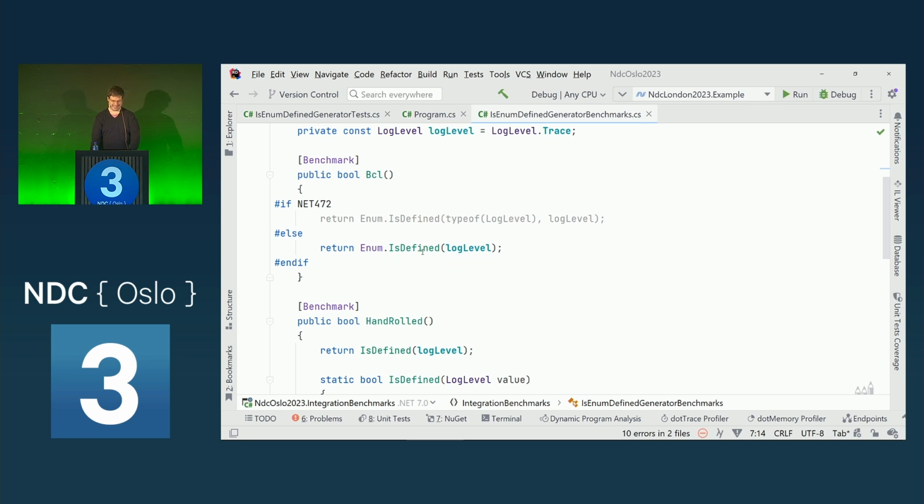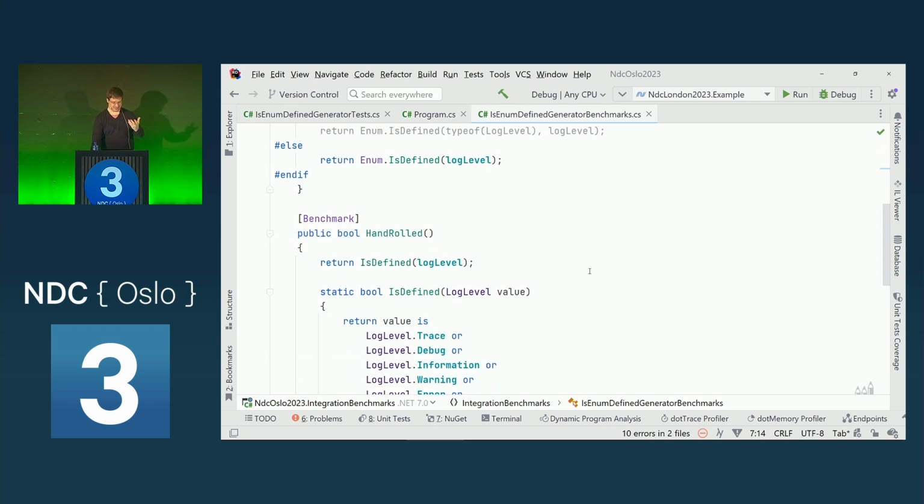And IsDefined has a bit of a performance implication, because under the hood it does reflection again to inspect this enum and then give us the information whether the constant that we give in is actually defined. And I think it caches it in an array, and then does a binary search on that. And for smaller sized enums, this is not the fastest.